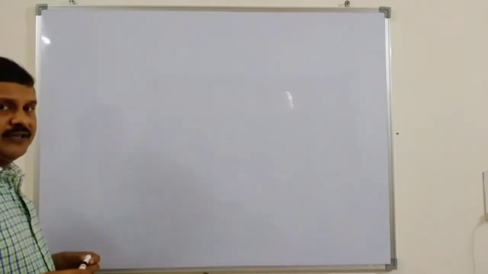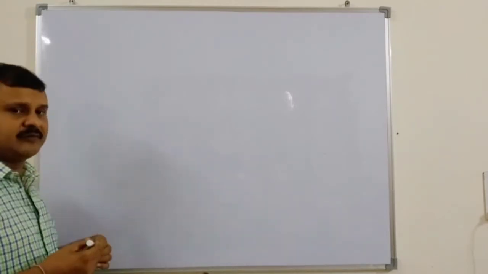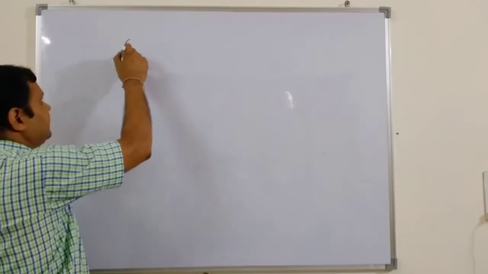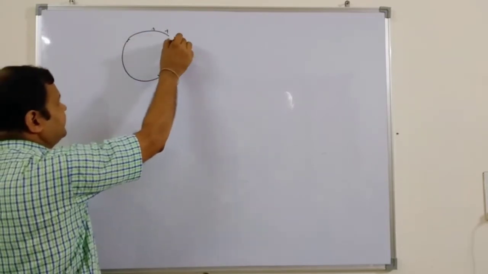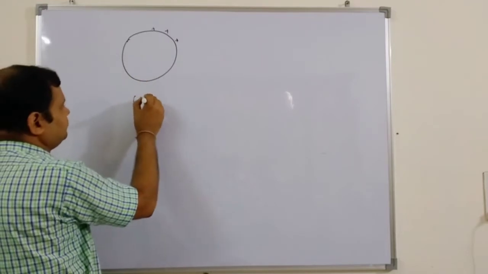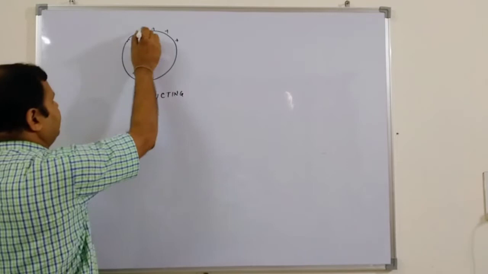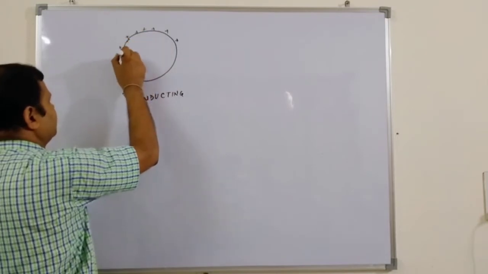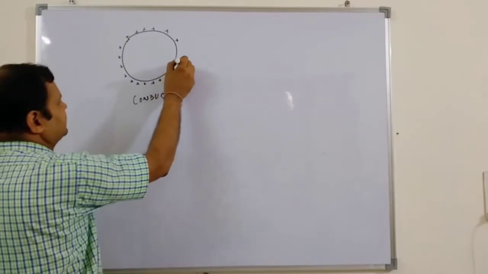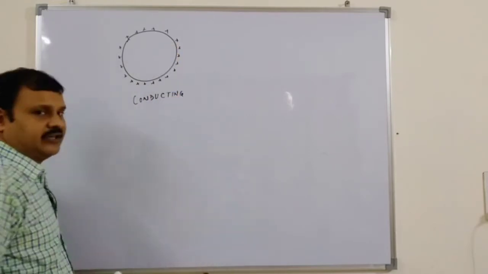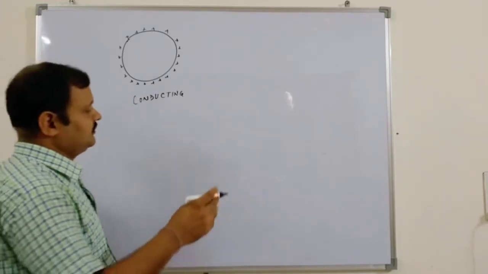For a conducting surface, what is happening? The electrical charge will be clustered on the outside. If you consider the conducting body, all this charge will go to the surface because of repulsion or attraction, and it is easy for it to discharge from its body or gain electrons from the outside atmosphere. So every concentration of charge will come out to the surface.